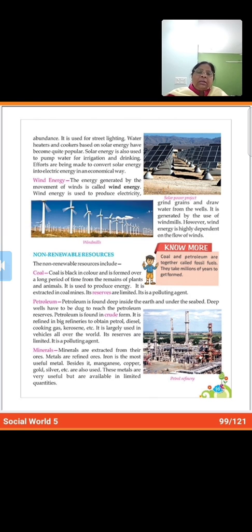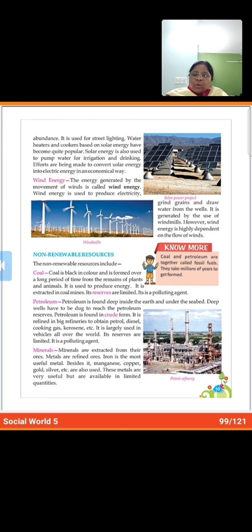Non-renewable resources are those which cannot be renewed, which have limited resources, limited stocks. Okay, so now let's study about these. First one is coal. I'm going to read it.